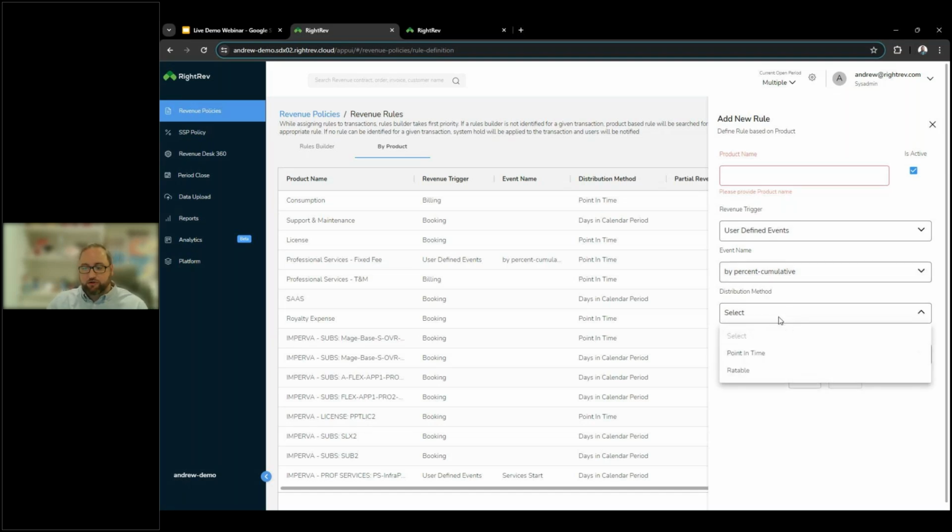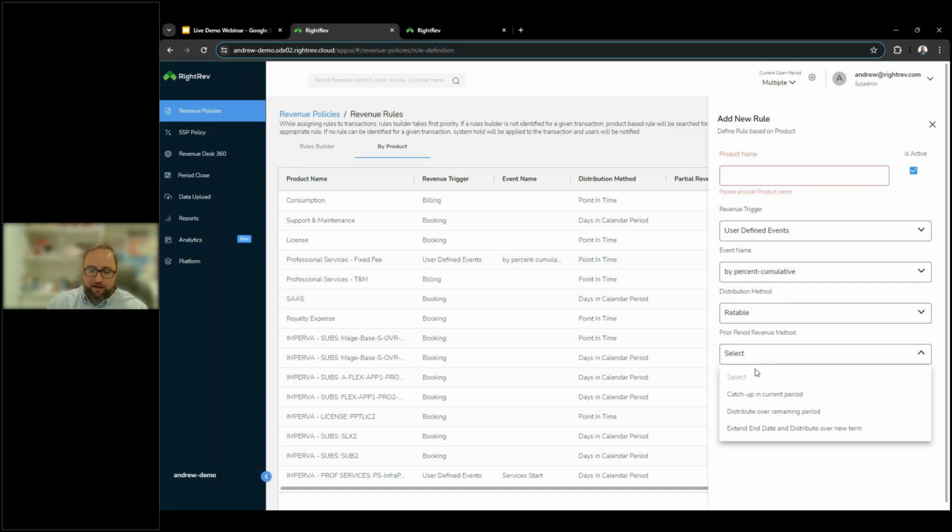You're then going to choose your distribution method. In this case, you have the option to select point in time, where once that trigger has been satisfied, it's going to recognize immediately at that point in time, or ratable, again, over a specific term that you might have provided to us. And then lastly, if you're choosing ratable,